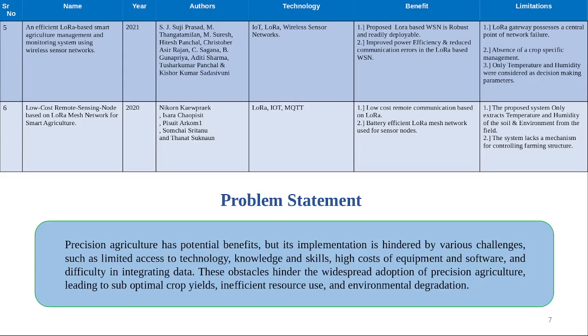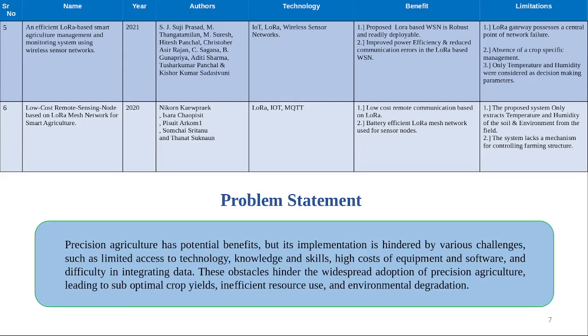Plus, in the sixth paper, the authors have proposed a low-cost remote sensing node with the help of a LoRa network. Here the benefits are that the LoRa network showed a remarkable distance for sending communication data. They also had efficient usage of energy, and the cost of the overall system was lower.